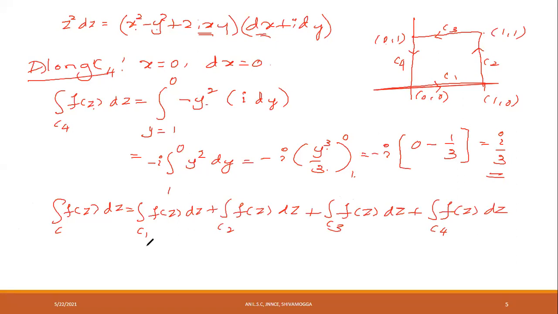We just substitute. Integral along C1 is 1 by 3. We proved this. Integral along C2 is minus 1 plus 2i divided by 3. Integral along C3 is 2 by 3 minus I. Plus integral along C4 is I by 3. Add this.